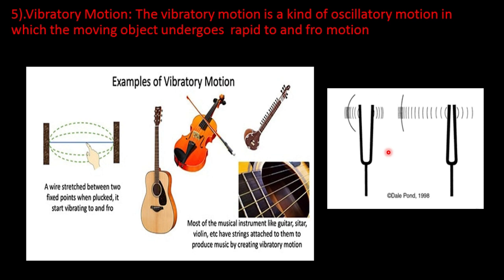In all these examples, a part of the body always remains fixed and the rest moves to and fro rapidly about its mean position. Mean position means rest position. So, vibratory motion is a kind of oscillatory motion in which the moving object undergoes rapid to and fro motion.